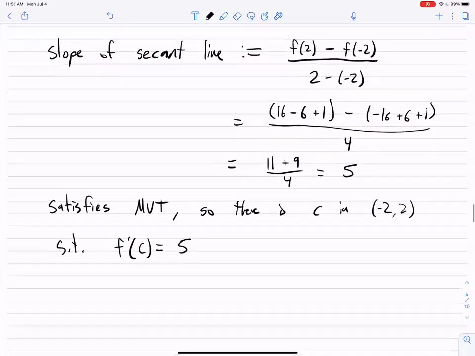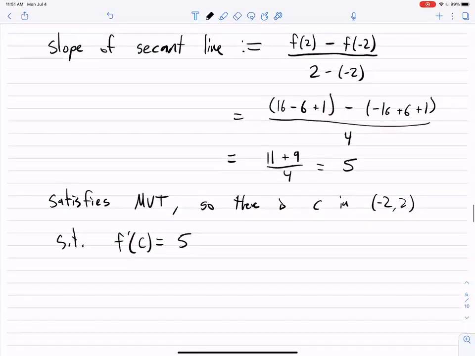And so how do we find that? What is f prime of x? Set f prime of x equal to 5 and solve.